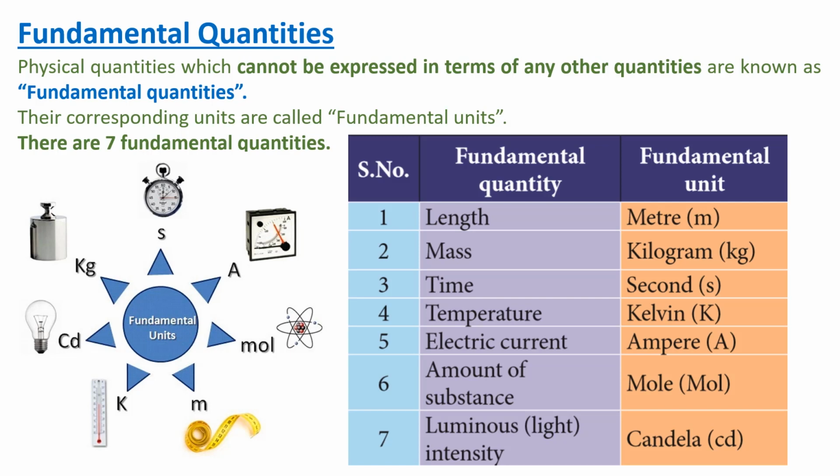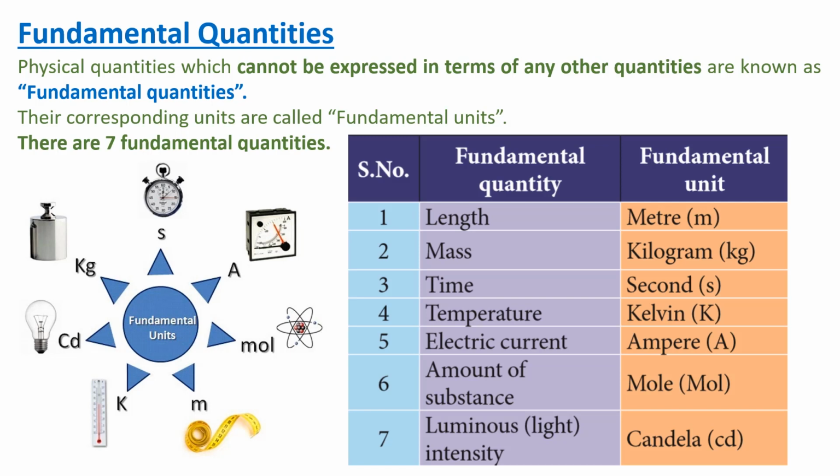Next one is time. We all know that there are minutes, milliseconds and hours, but still the fundamental unit for time is second, and it is denoted by small s. Next one is temperature. The fundamental unit for temperature is Kelvin, and it is denoted by capital K. And next one is electric current. The unit is ampere, and it is denoted by capital A.